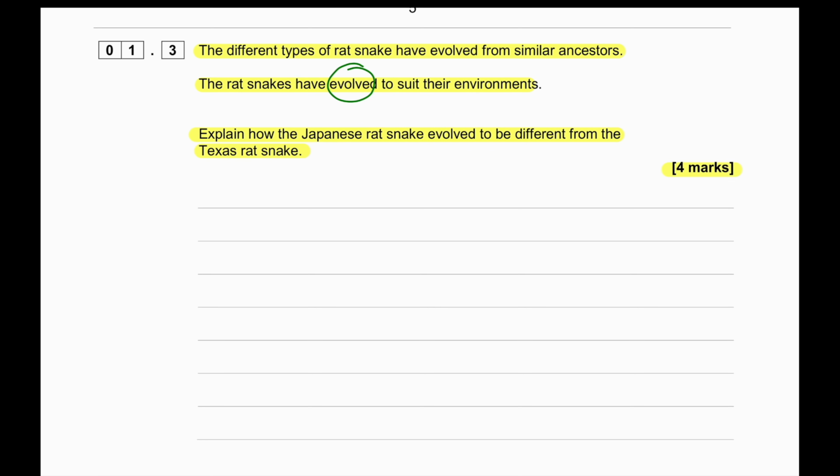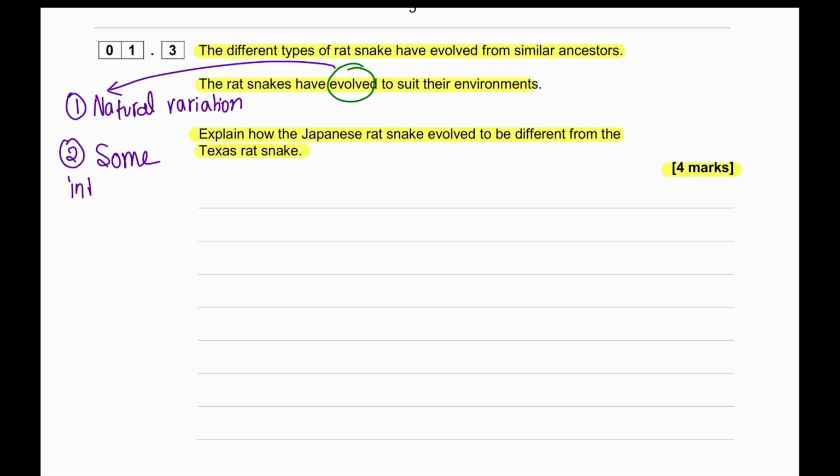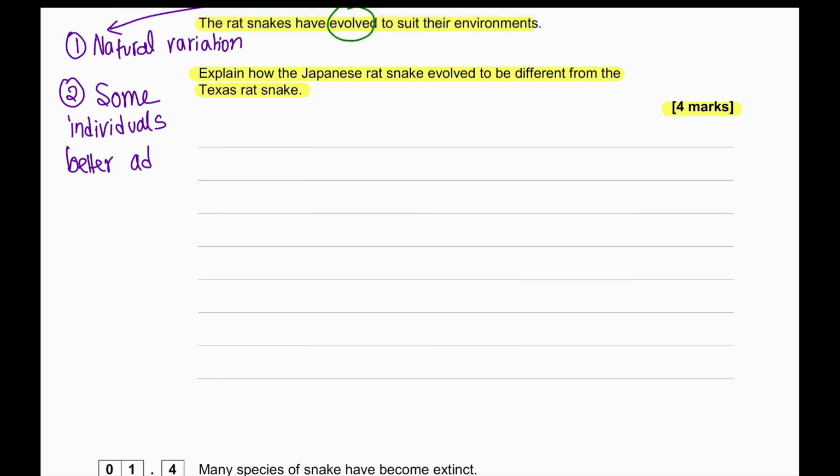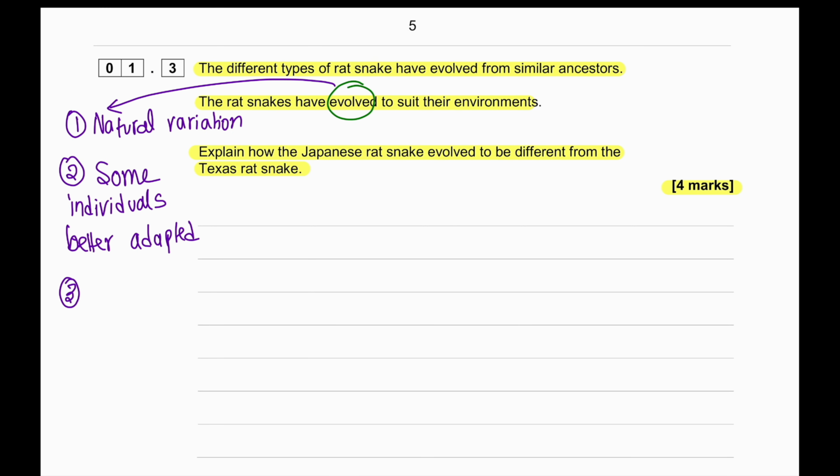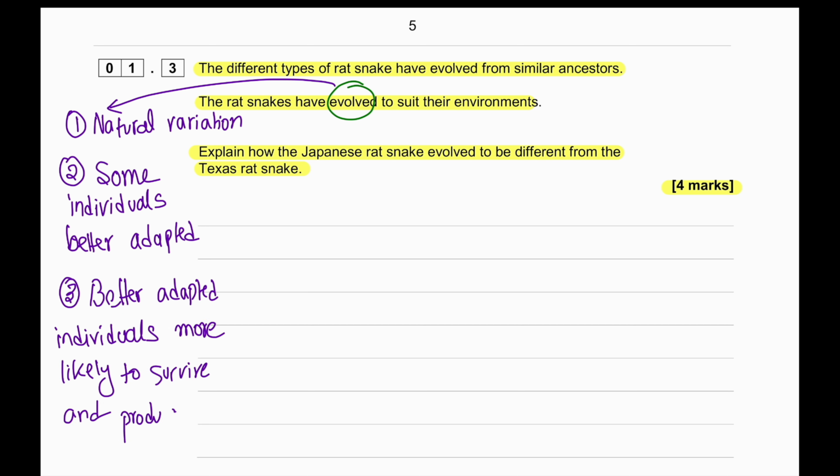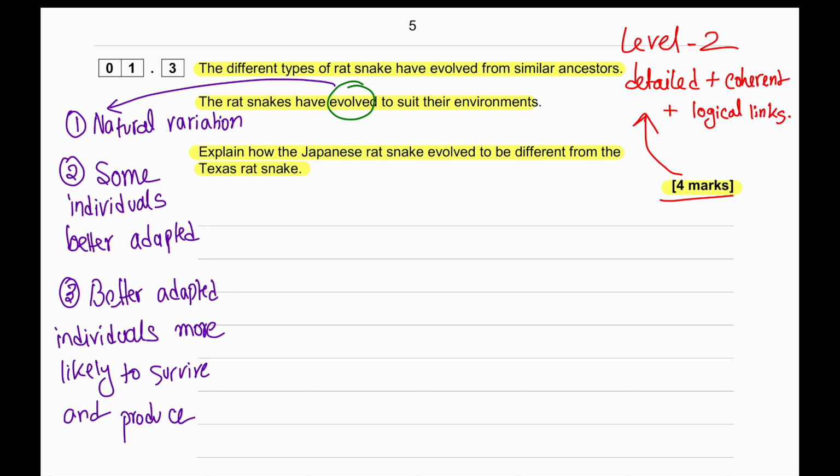When we talk about evolution, we take into consideration natural variation within a particular population, where some individuals are better adapted, and the better adapted individuals are more likely to survive and reproduce. Since this particular answer wants a level 2 mark, it has to be detailed with coherent logical links. So the example answer can be written as follows.